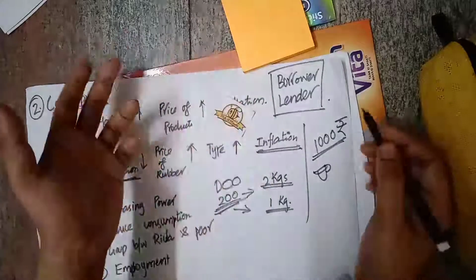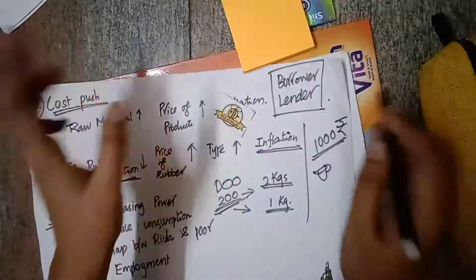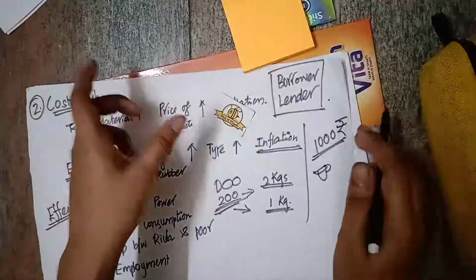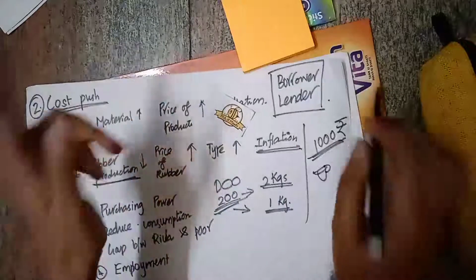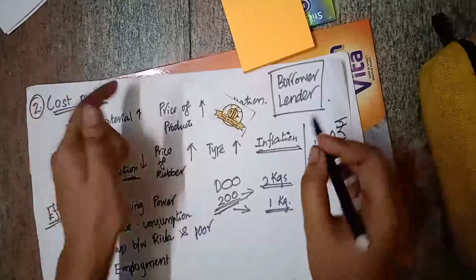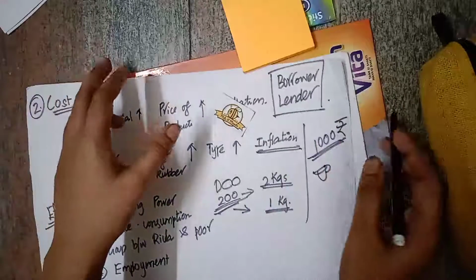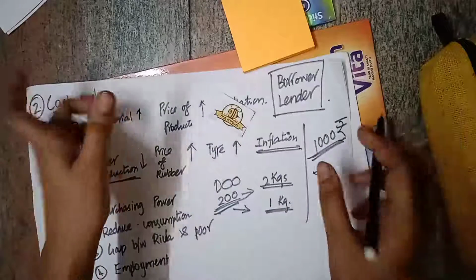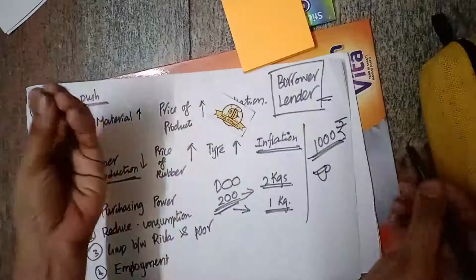So if you give back the 1000 rupees during the period of inflation, the money has lost its value. You will have more amount of money in your hand, but the value of the money will be reduced. Today, with this 1000 rupees, you can do many things, but if you give back that money during inflation, the lender who lent the money can just buy a cup of coffee.